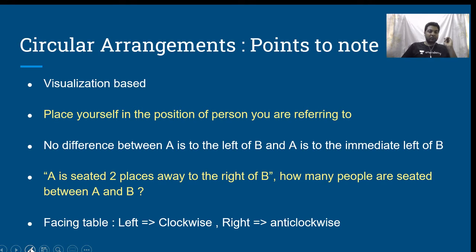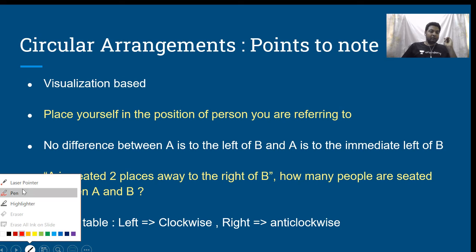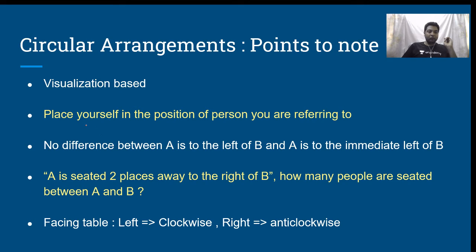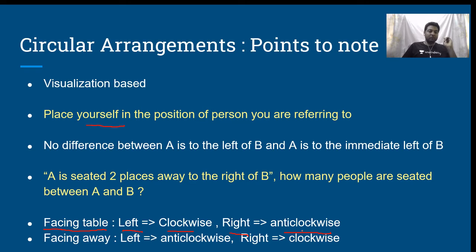As I mentioned earlier, if we are dealing with circular arrangement and placing yourself in the position of the person you are referring to becomes a little bit difficult, then what we could do is go with this convention and remember this. For a person who sits facing the center of the table, left of the person means go in the clockwise direction, right of the person means go in the anti-clockwise direction. And for a person who sits facing away from the center of the table, left of the person means go anti-clockwise, right of the person means go clockwise. Is that clear?